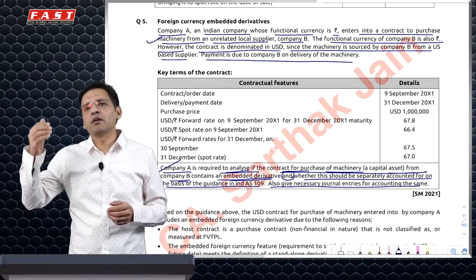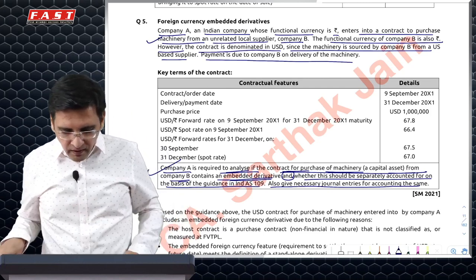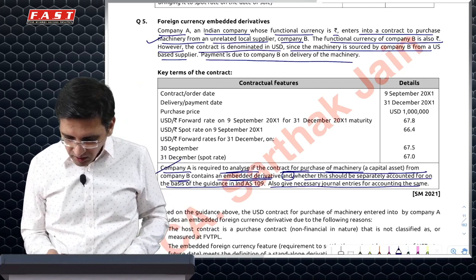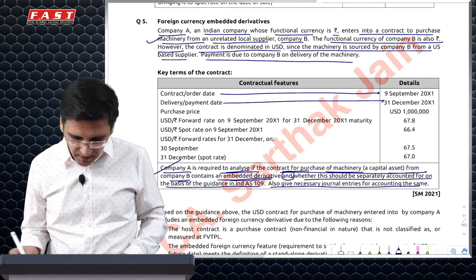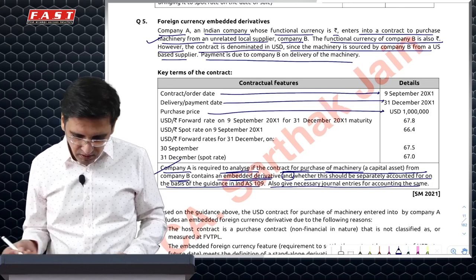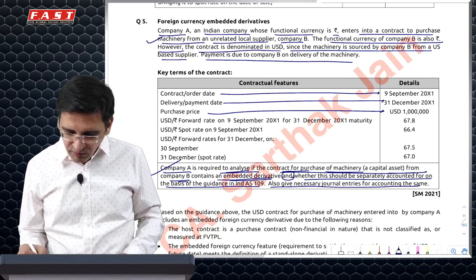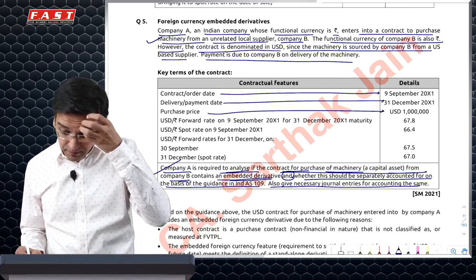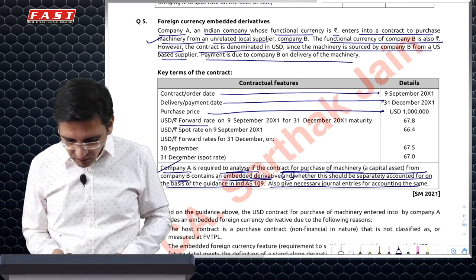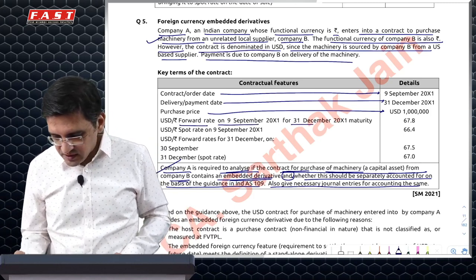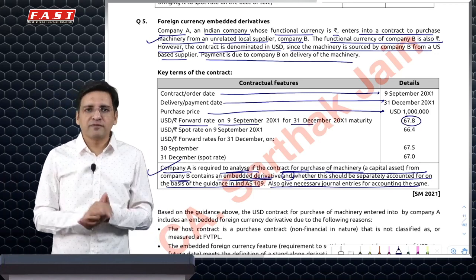He'll be happy if the dollar goes down because he'll have to shell out a lesser amount. The contract actually happened on 9th of September and the future date was 31st December. The purchase price was $1 million. I would have to fix the price of the machine as to what would be the forward price on 9th September for a dollar payable on 31st December. It says forward on 9th for 31st is 67.8. So 67.8 into $1 million is the fixed price of the machine.